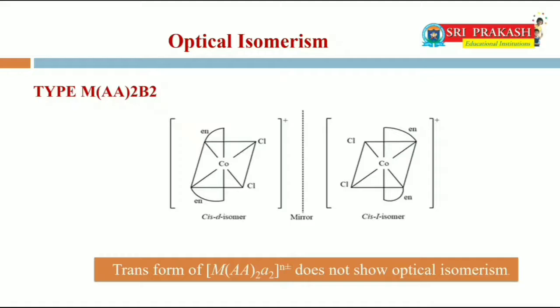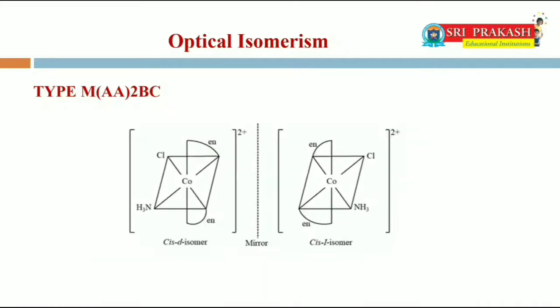Type M(AA)2B2. AA is a bidentate ligand, B is a unidentate ligand. Here also dextro and levo isomers are possible along with the trans isomer. Trans form of M(AA)2B2 does not show optical isomerism.